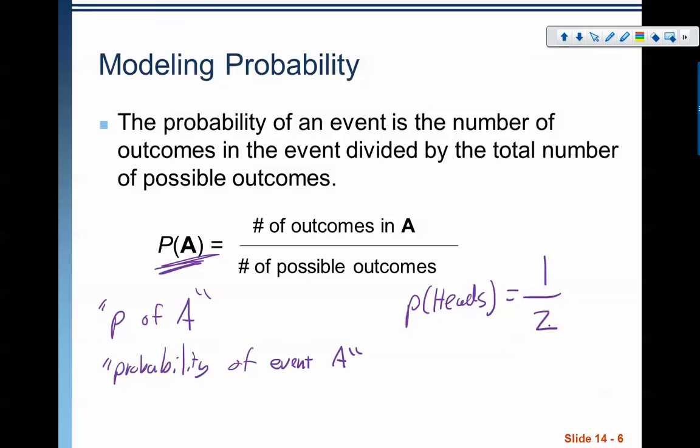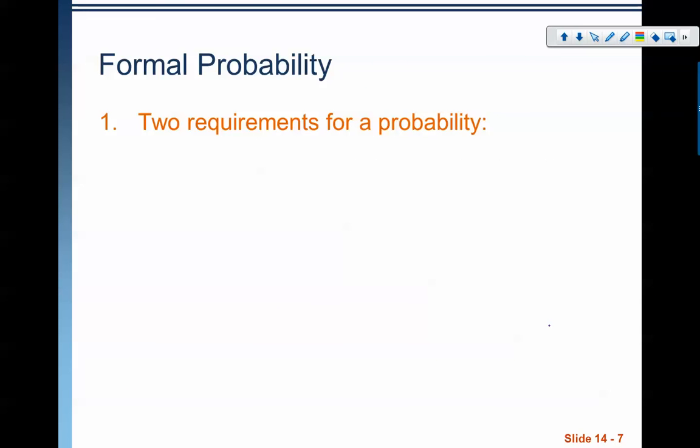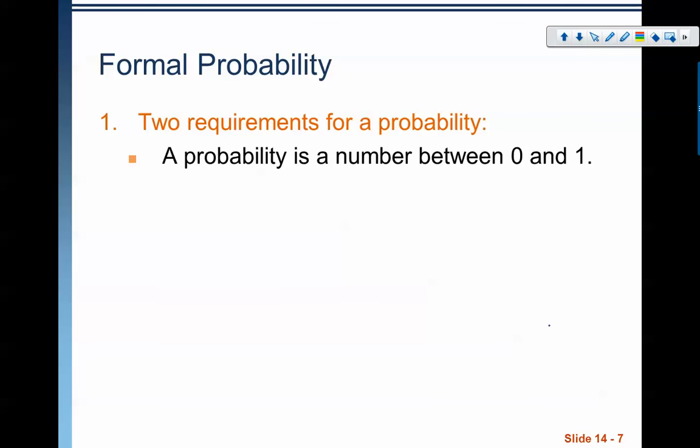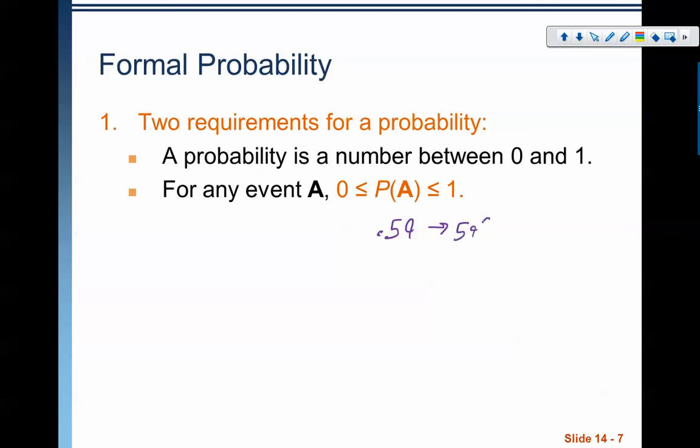Okay, so very basic probability there, but let's talk about some more specific rules because we can augment that and make it definitely a lot more complex. But first of all, rule number 1: probability is a number between 0 and 1. Mathematically, that says the probability of event A is between 0 and 1. That might be 0.59, which we, by the way, equate as 59% typically.